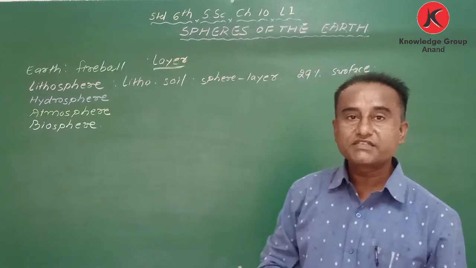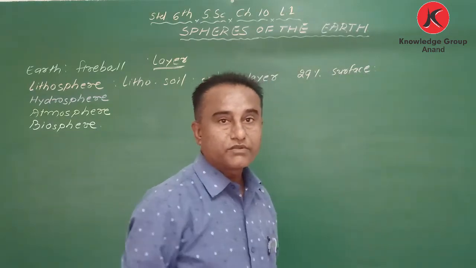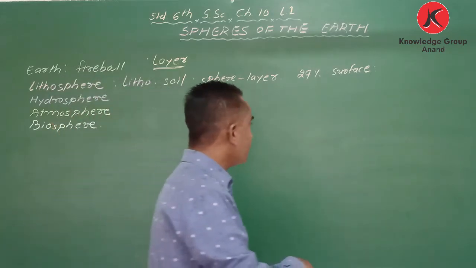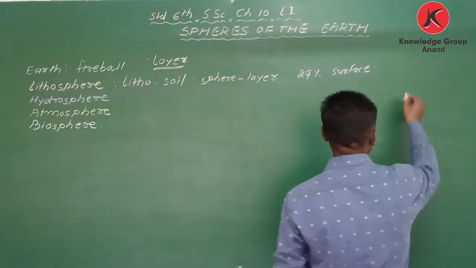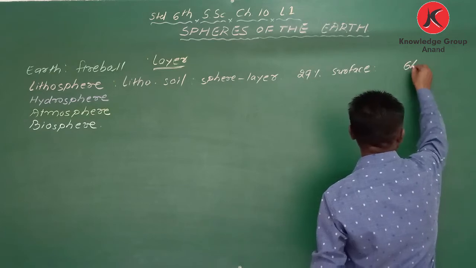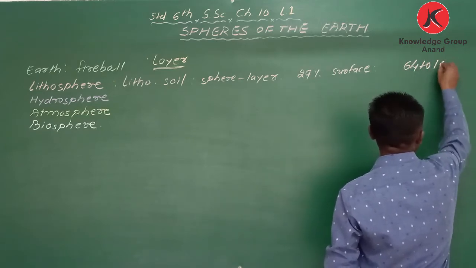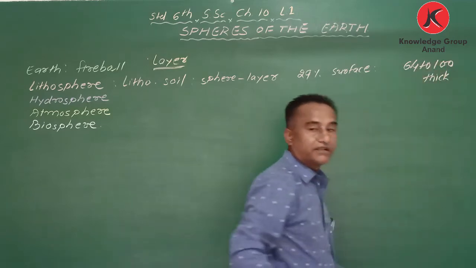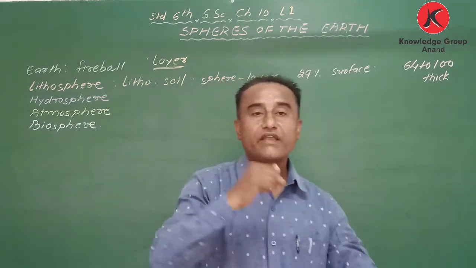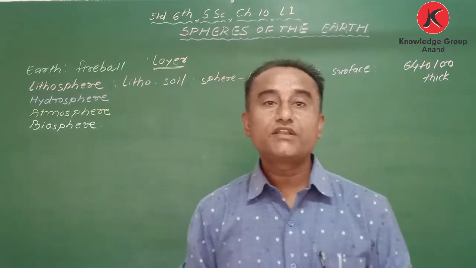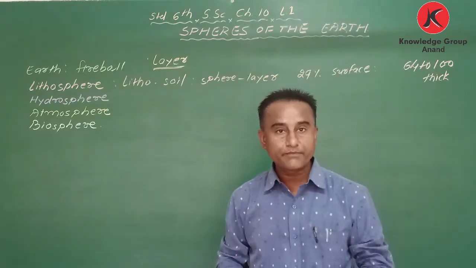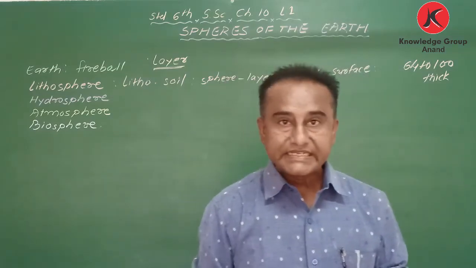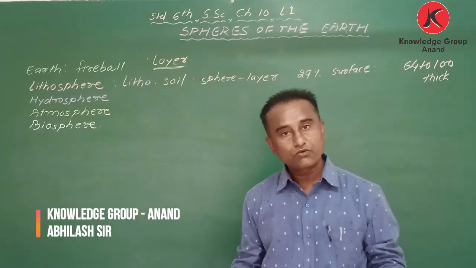The thickness of the crust of the earth or lithosphere is 64 to 100 kilometer thick. We are living on lithosphere, and different structures are made. We have plateaus, desert. These are called lithosphere.